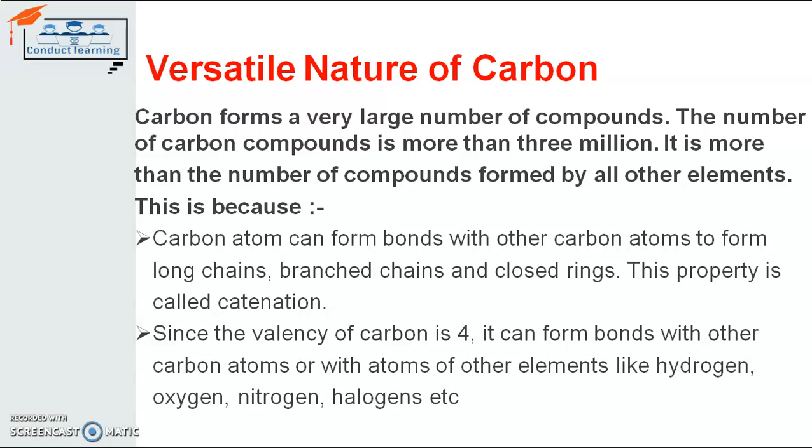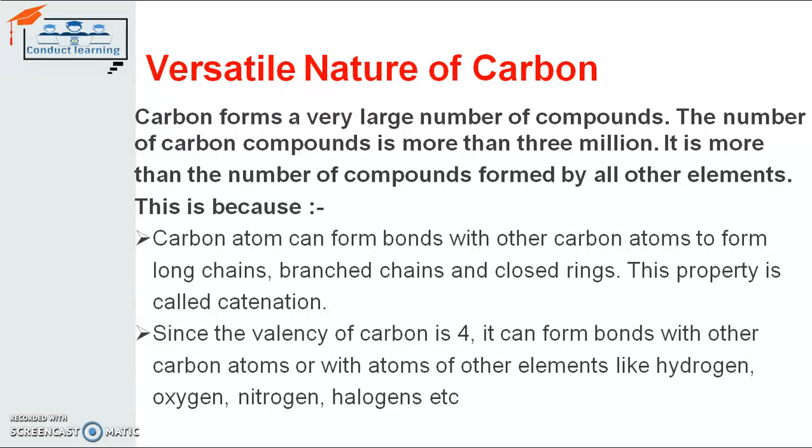That count is more than the number of compounds formed by any other element. Carbon is the only element having such a large number of compounds, around 3 million, which is more than the compounds formed by all other elements.